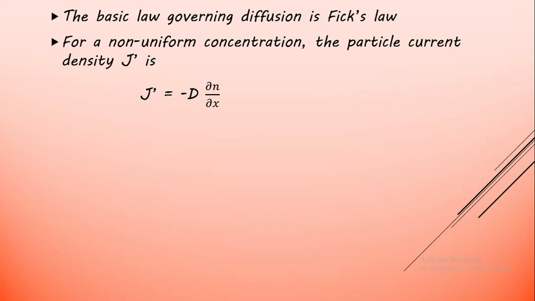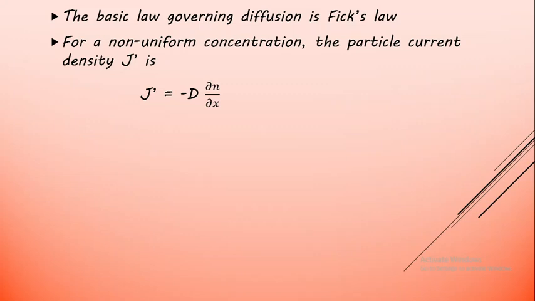So by understanding Fick's law, we can say that the current J dash is directly proportional to the concentration gradient dou n by dou x. That's why as n varies rapidly, the current becomes larger and larger.